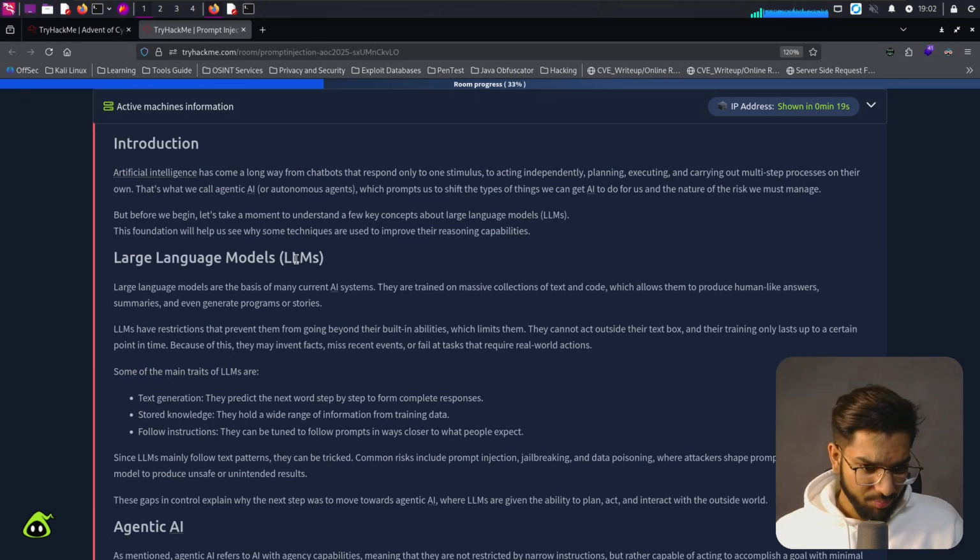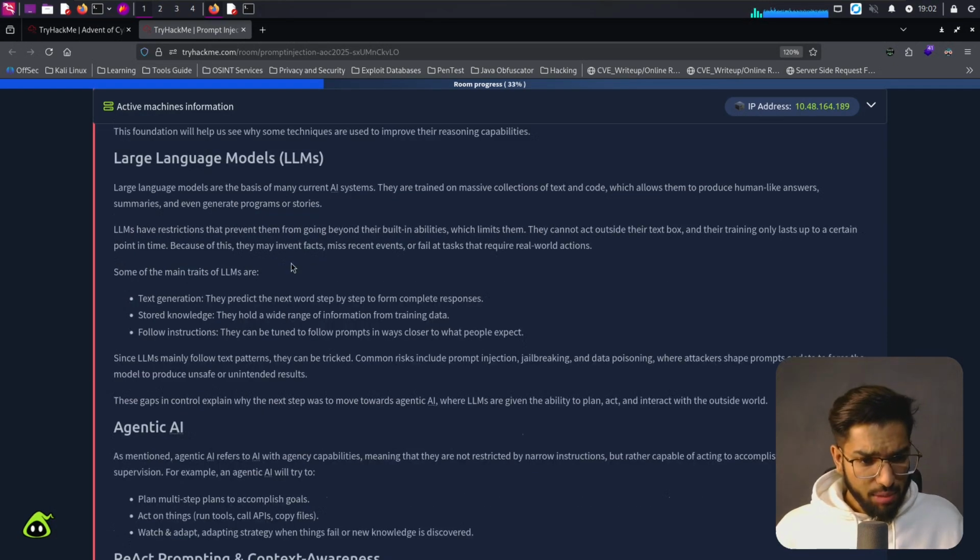But before we begin, let's take a moment to understand a few key concepts about large language models, LLMs. This foundation will help us see why some techniques are used to improve their reasoning capabilities. Large language models are the basis of many current AI systems. They are trained on massive collections of text and code, which allows them to produce human-like answers, summarize, and even generate programs or stories. LLMs have restrictions that prevent them from going beyond their built-in abilities, which limits them.